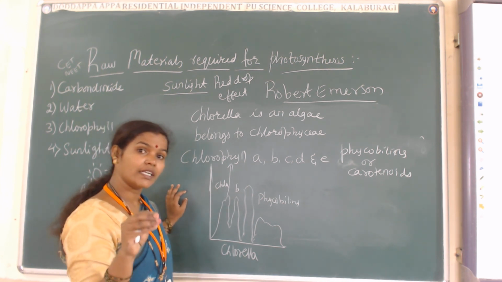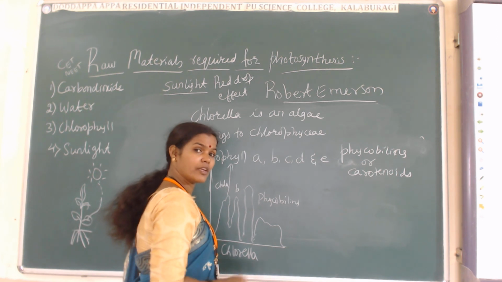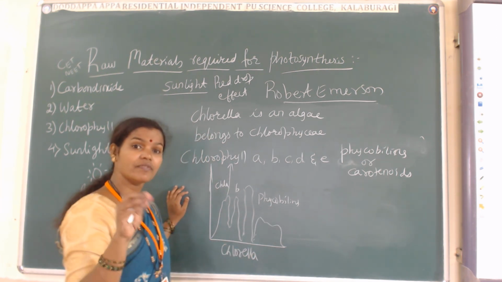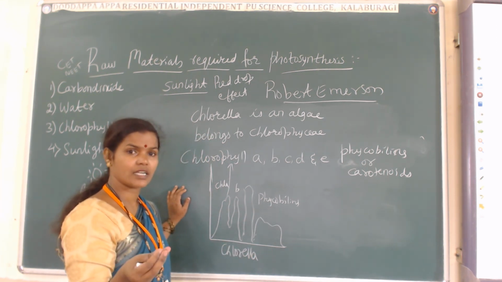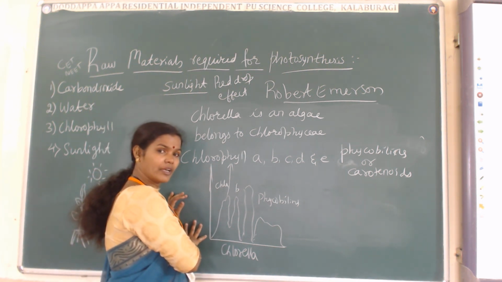Why green color pigment? Because there is a presence of quantazones. Why not in the colored pigments? Because there is an absence of quantazones, or maybe a lesser amount of quantazones. ಅರ್ಥ ಆಯ್ತಾ?